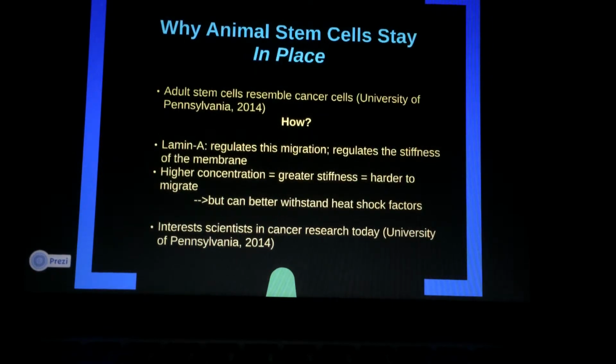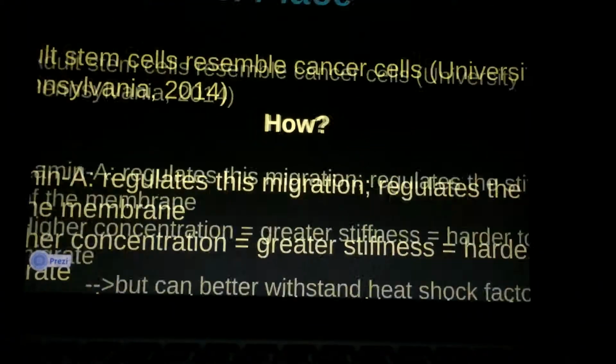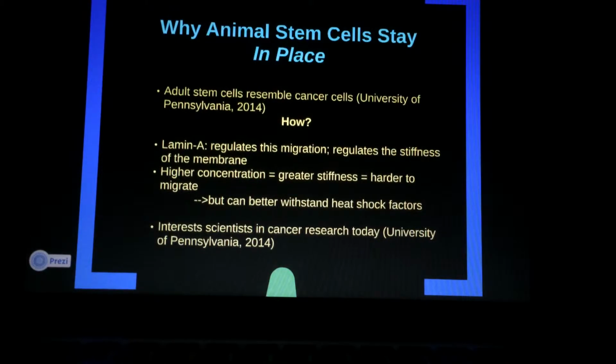Animal stem cells must be able to move through micron-sized pores to reach their intended location. This trait is similar to how cancer cells move throughout the body, causing scientists to study this in hopes of understanding cancer cells better. Due to the pores being so small, the nuclear membrane often cannot pass through the pore.